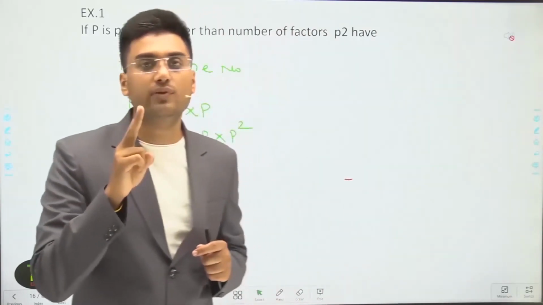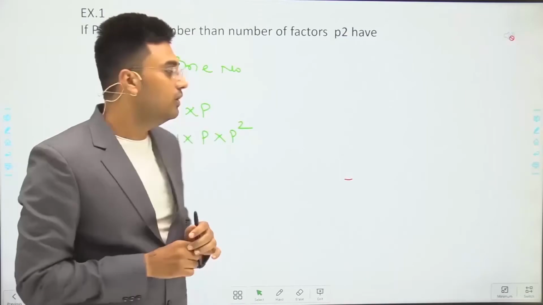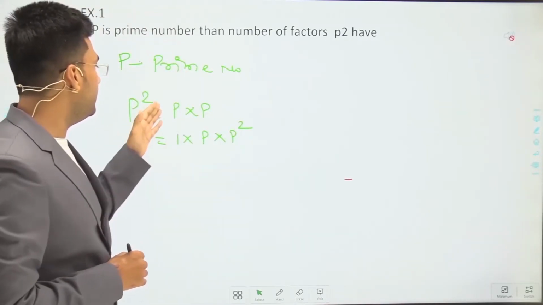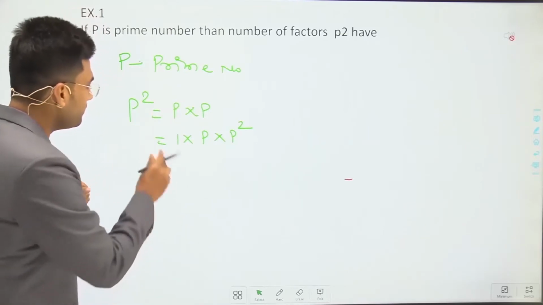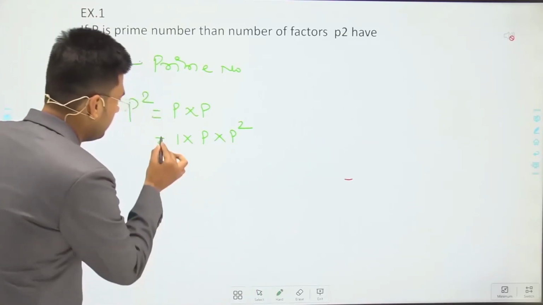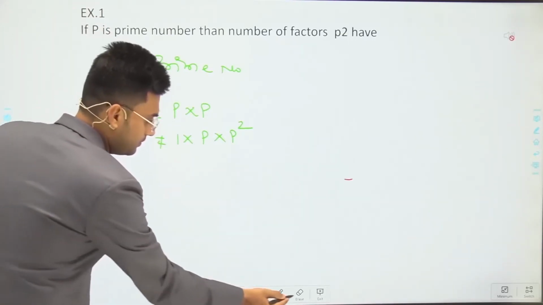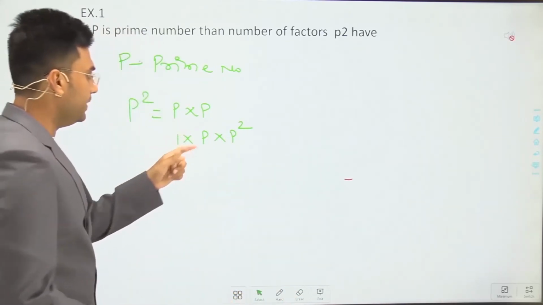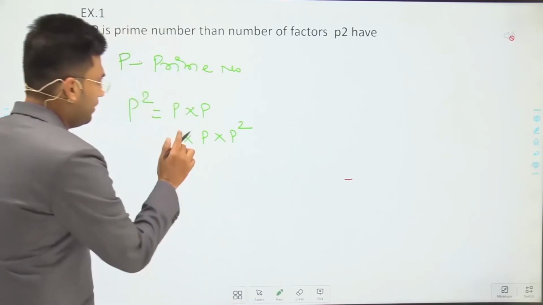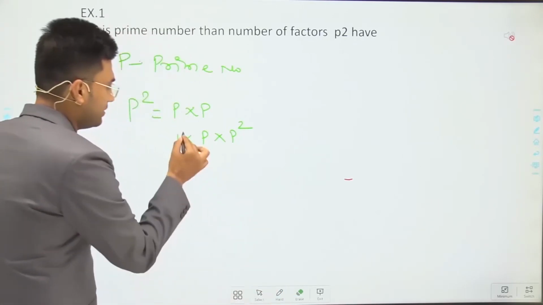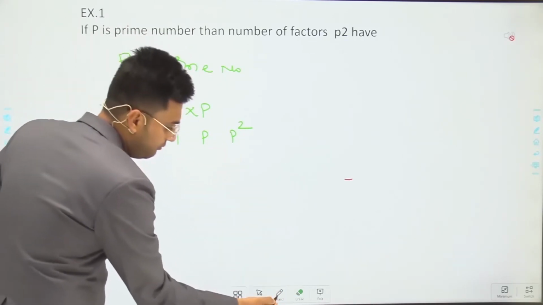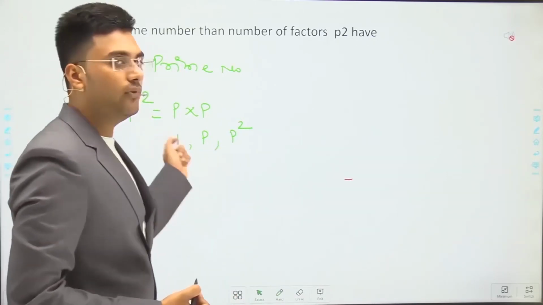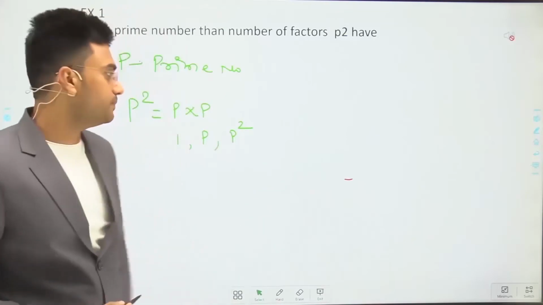It has only two factors, 1 and p itself. I write here only the factors of p square. Factors of p square are 1, p and p square.